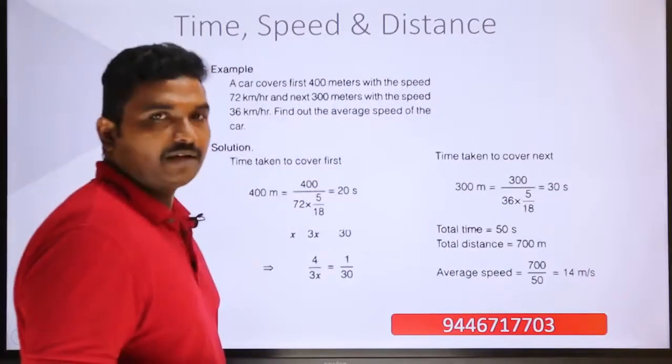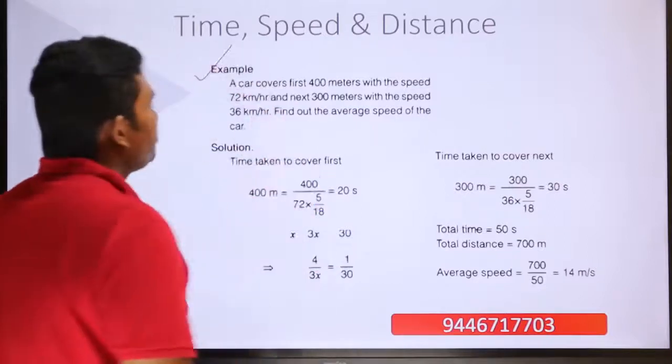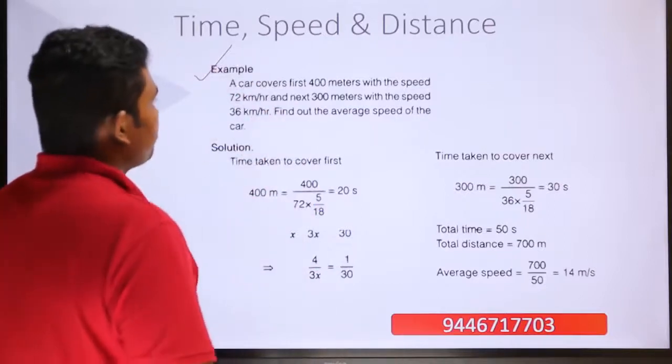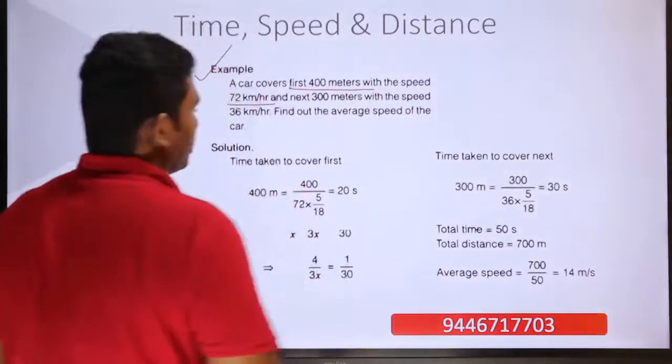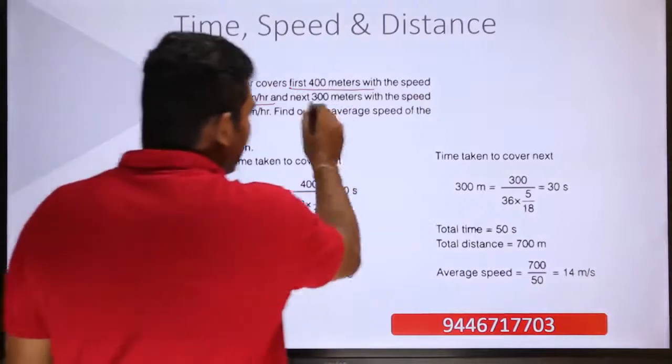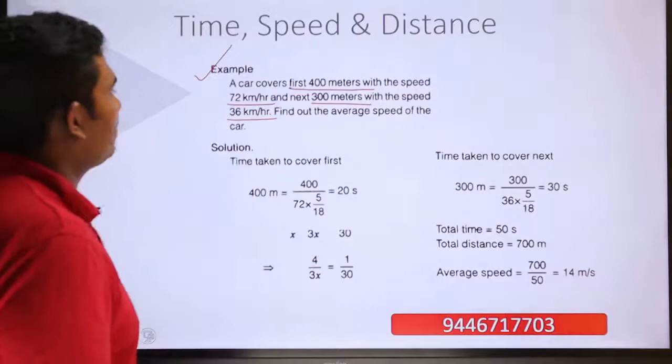Now we will start with some example questions. The first example question is that a car is covering the first 400 meters with the speed 72 km per hour and the next 300 meters with the speed 36 km per hour. Find out the average speed of the car.